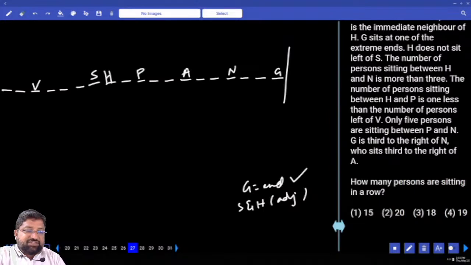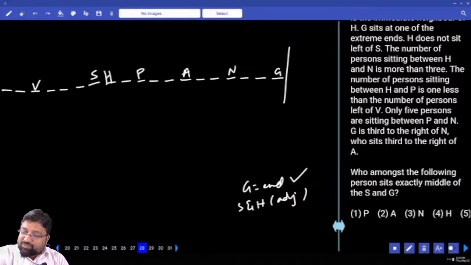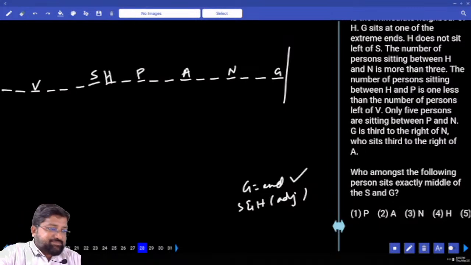How many persons are sitting in the row? 19 persons are sitting in the row. Who amongst the following persons sits exactly between S and G? First count how many persons are there between S and G: 6, 7, 8, 9, 10, 11. Exactly in the middle of 11 is position 6. The 6th from S, 1, 2, 3, 4, 5, 6, is A.